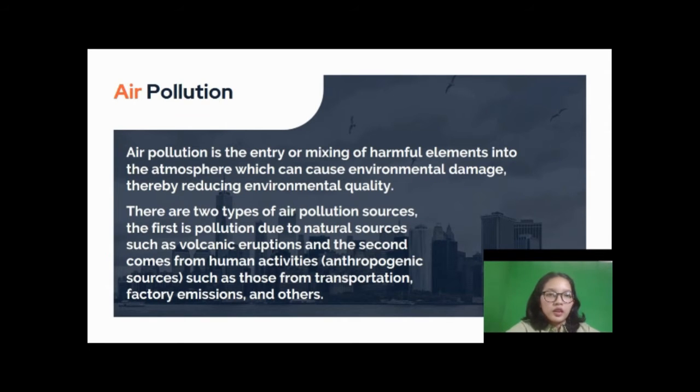The first, air pollution. Air pollution is the entry or mixing of harmful elements into the atmosphere, which can cause environmental damage, thereby reducing environmental quality. There are two types of air pollution source. The first is pollution due to natural sources such as volcanic eruption, and the second comes from human activities.